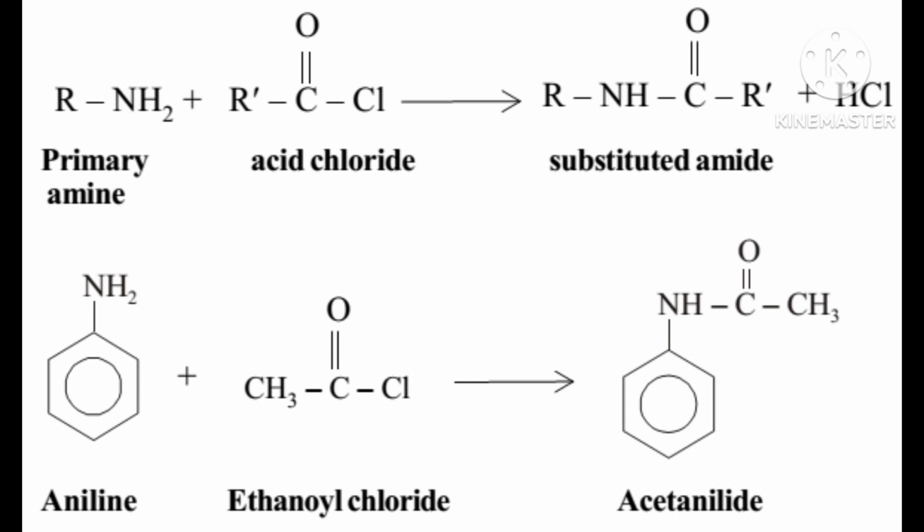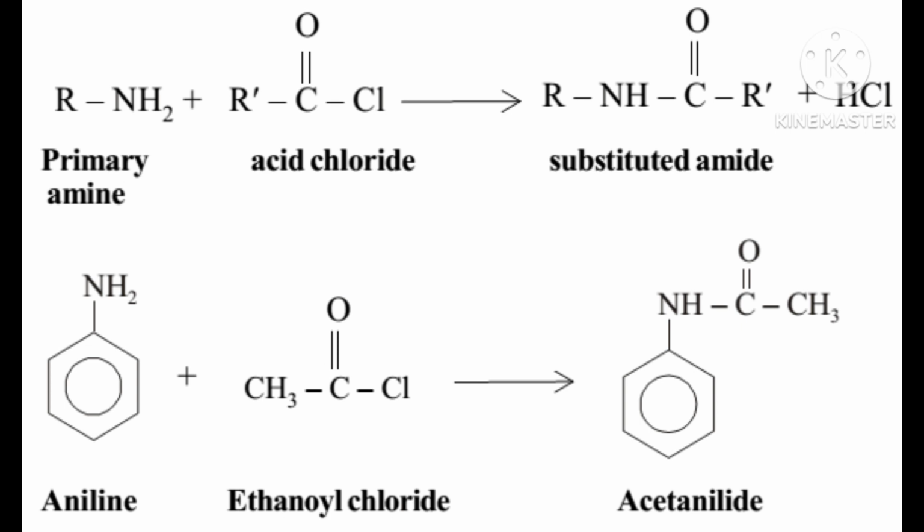Then it will form CH3NH-C6H5CO. That is called N-methyl benzene amide. The other product will be HCl.